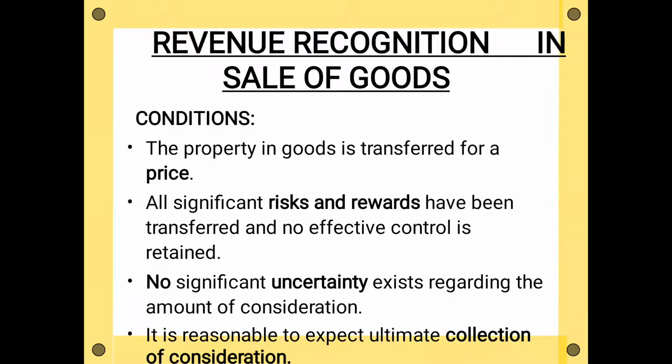Next, no significant uncertainty exists regarding the amount of consideration. See, in the first example we saw, you gave your friend some notebooks and you took, suppose, ₹100 from your friend, but your friend said, I cannot give you the money now, right?